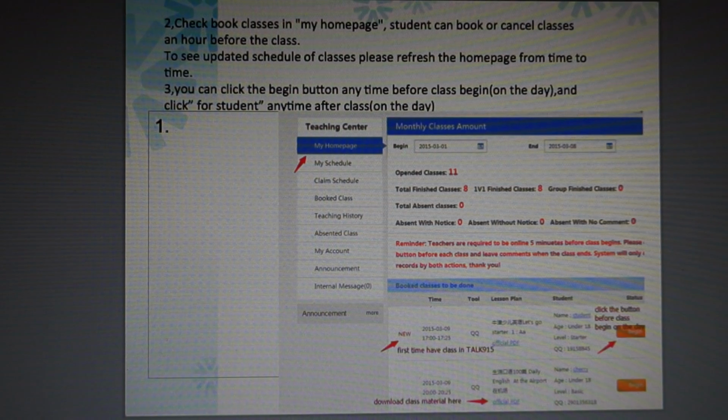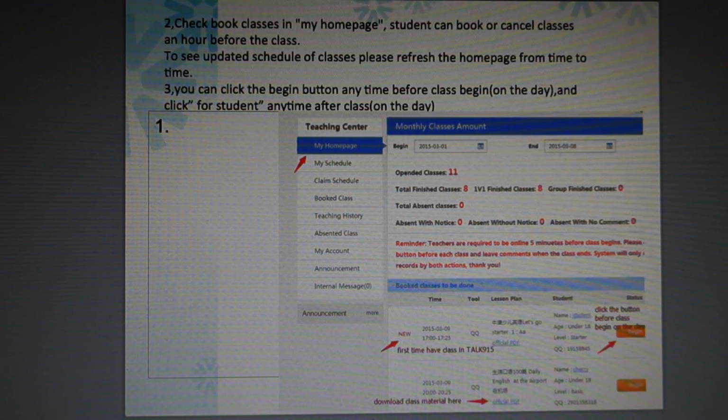If you look at the picture on this page, you can find there are 5 rules in the booked classes to be done. The first rule is the time of your class. This will be based on your local time, the time difference you provided us before. If you see a new label on the left side, that means this student is having class with Talk 915 for the first time. You need to focus more on the student's performance after the lesson is done. You should evaluate and give feedback for the student to put in which level of English.